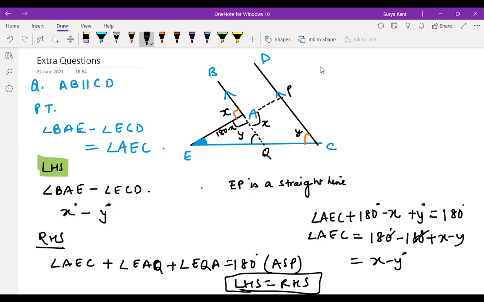Sir, can we tell the x angle near A is 90 degrees? No, nothing is 90 degree over here. If they have not given in the question that BA is perpendicular to EP or something like that, you can't say. By seeing the figure, you can't say this is 90 degree. Understood? Yes, sir. Geometry is not like you can simply assume. It looks 90 degree, but you can't assume.